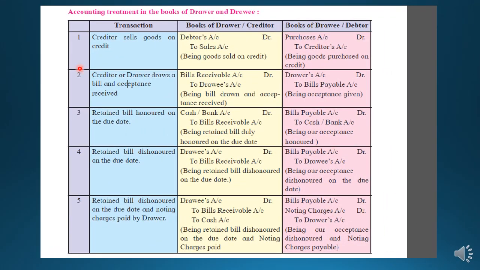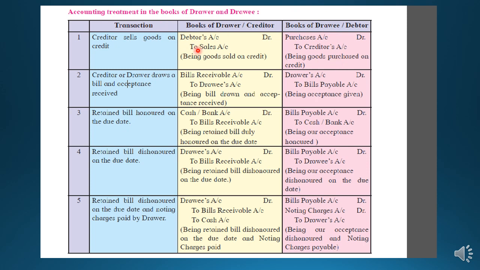So students, in the first case, keeping the bill or retaining the bill till the due date, this entry can come. First, you already know that Mr. A, a creditor, sells the goods on credit to a debtor, meaning Mr. B. So what I have already told you is that whatever the journal entry is in the case of the drawer, the exact opposite entry will be in the case of the drawee.